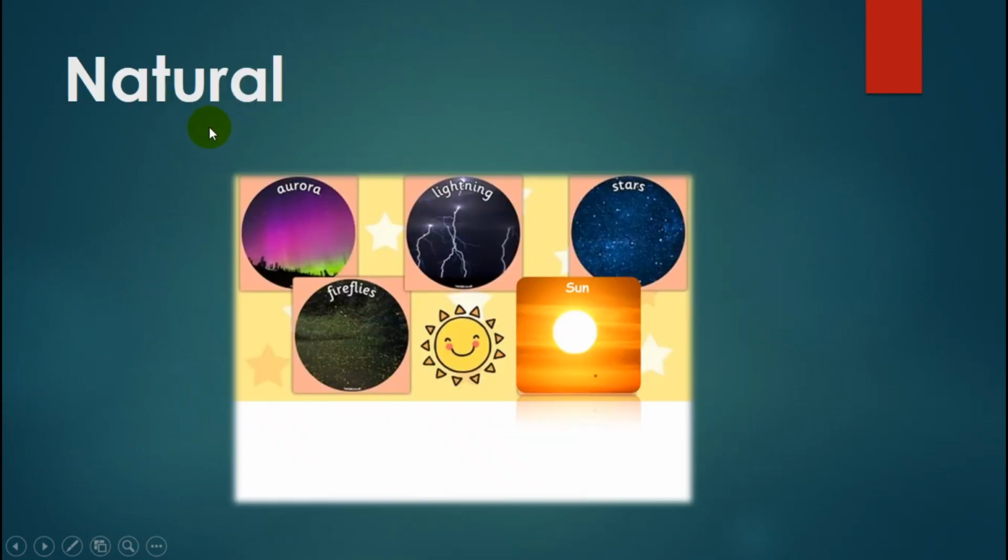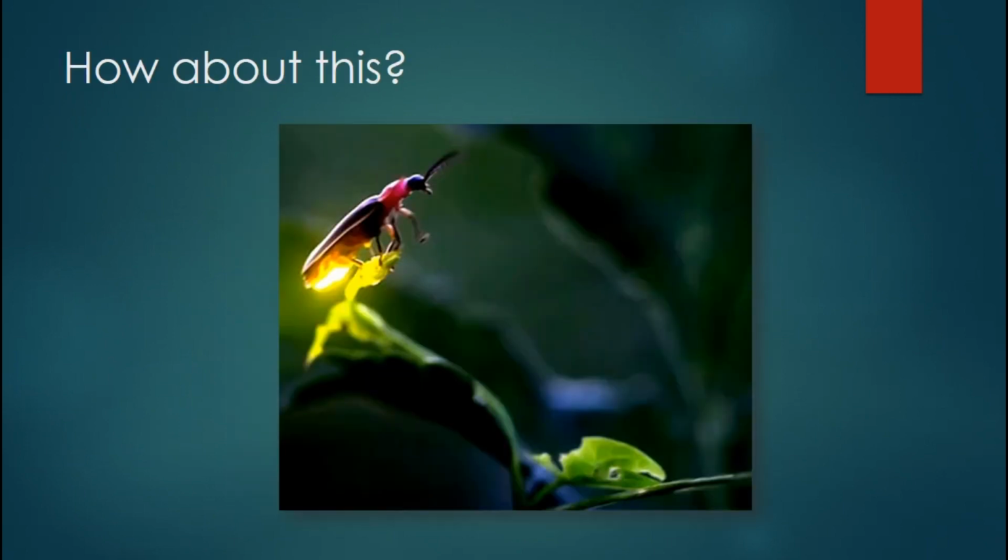These are natural light sources. For example, aurora, lightning, stars, fireflies, and also we know the sun. How about a comet? A comet is also a natural light source. It is not every day we can see it. How about this? Do you know this? This is a firefly. Yes, fireflies are also a natural light source.